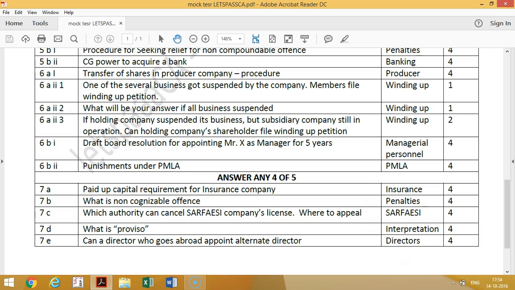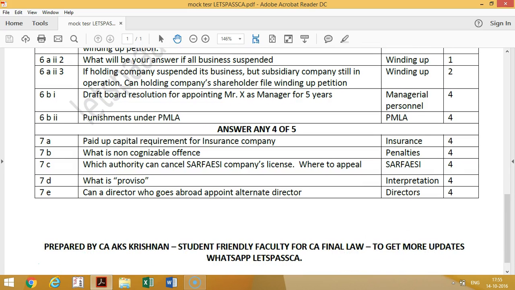Then they have asked drafting a resolution, board resolution for appointing one person as a manager for a period of 5 years. That is for 4 marks. Then PMLA question comes, punishment under the PMLA. So you should write Part A and Part C violations. That is Schedule 1 and Schedule 3. So in that you can write except narcotic drugs, everything is 3 to 7 years, and narcotic drugs is 3 to 10 years punishment. So that is the area. This is for 4 marks question they have asked.